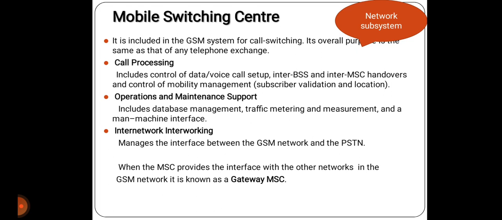A gateway MSC, that is GMSC, has additional connections to other fixed networks such as PSTN and ISDN. Using additional interworking functions, an MSC can also connect to a PDN, that is a public data network, such as X.25. An MSC handles all signaling needed for connection setup, connection release and handover of connections to other MSCs.